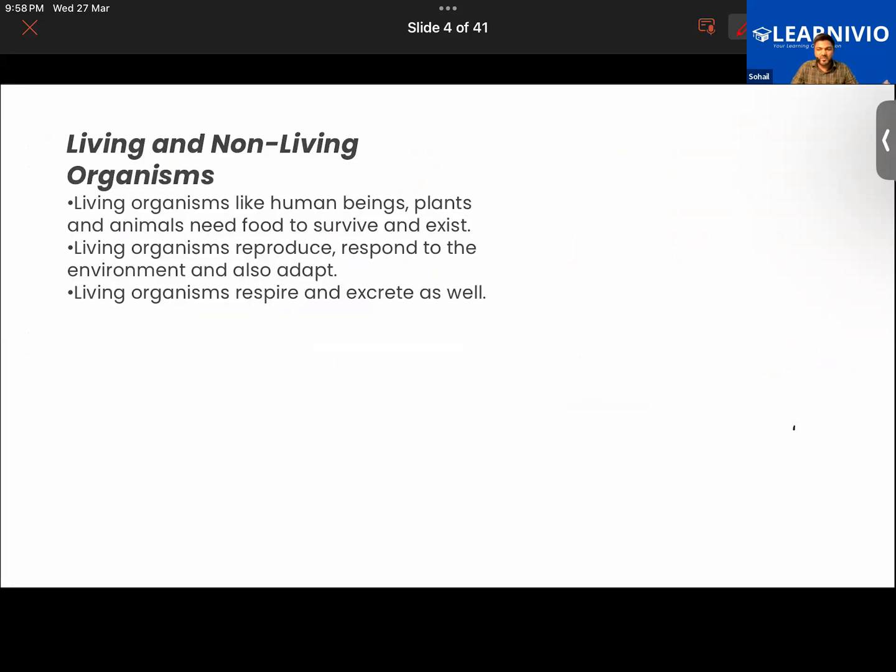As I was saying, before I proceed with the chapter, there are a few basic things we are going to discuss. So you guys tell me, how do you differentiate between a living thing and a non-living thing? Starting from you, Priyanka. How do you differentiate between a living organism and a non-living organism? Consider you have a car and you have a person here. How do you say that this person is a living being while this car is a non-living being? What valid points do you guys have?